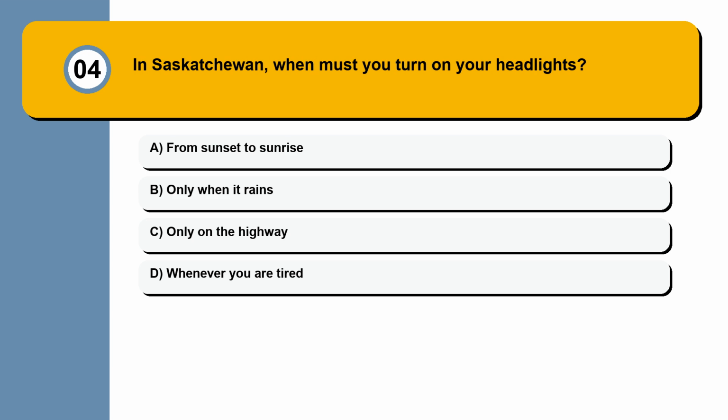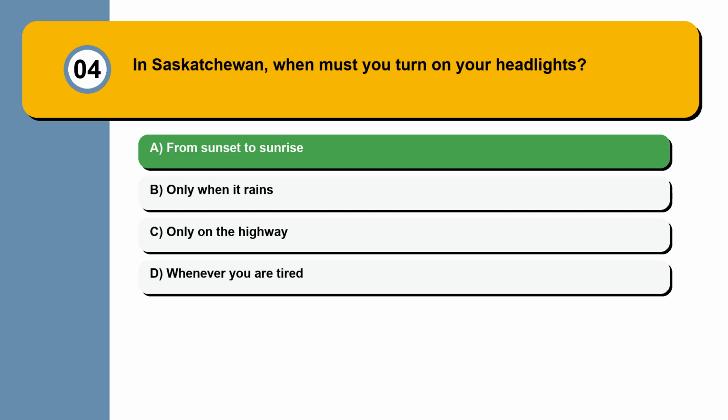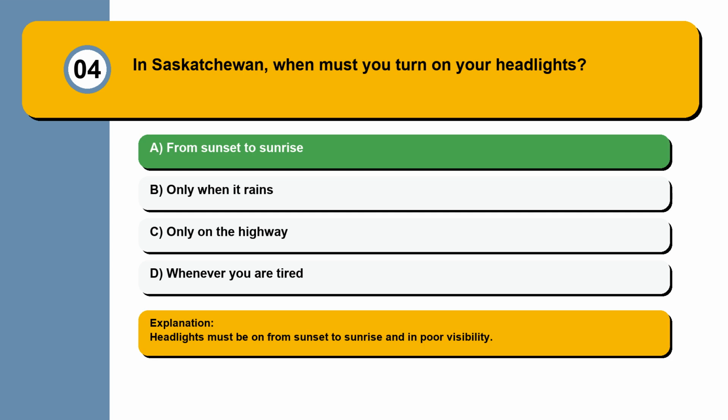Question 4. In Saskatchewan, when must you turn on your headlights? From sunset to sunrise. Only when it rains. Only on the highway. Whenever you are tired. Headlights must be on from sunset to sunrise and in poor visibility.